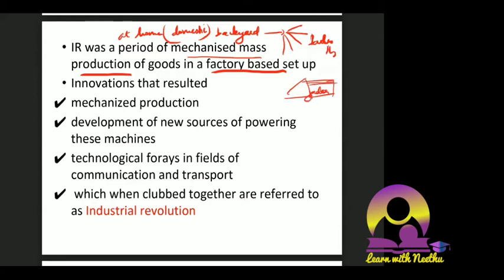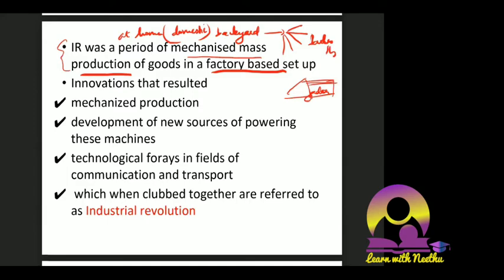This statement you can write as a definition of the industrial revolution if you find the previous one difficult. It is a very simple statement: the industrial revolution was a period of mechanized mass production of goods in a factory based setup. Next, we have to see that there were many innovations. Yesterday we were talking about the Enlightenment. I told you many scholars came and tried a shift from conservative, supernatural, spiritual thinking towards innovations: industrial revolution, commercial revolution, scientific revolutions, mechanized mass production.